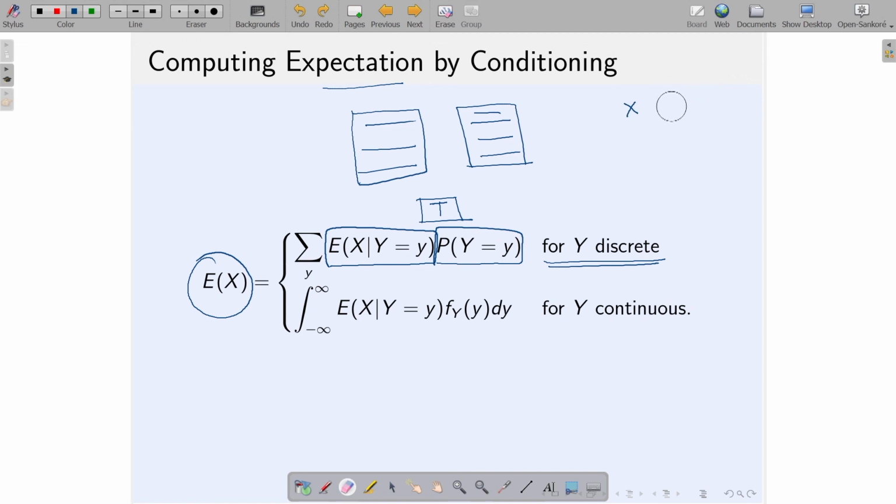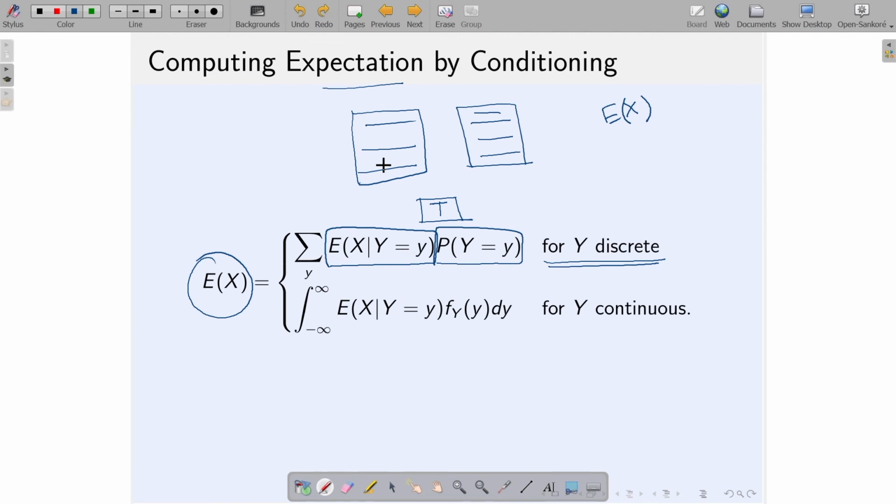Here x is a random variable which denotes the height, and the teacher tries to find the expected height. There are two ways to do this. One is that I measure the height of all the students in the class, and then take the arithmetic average. That is the standard way to do it.